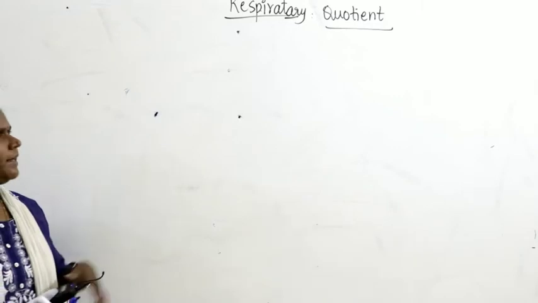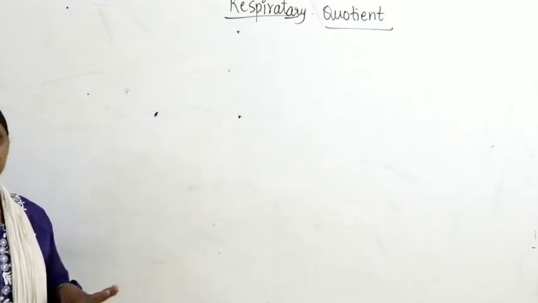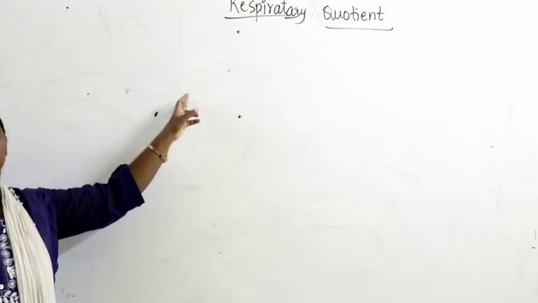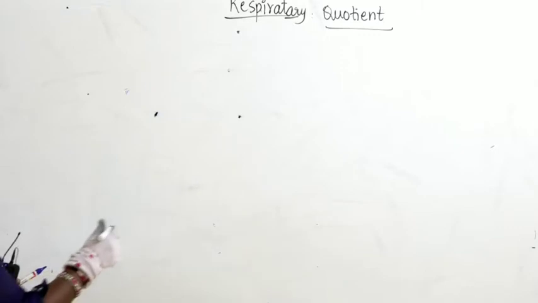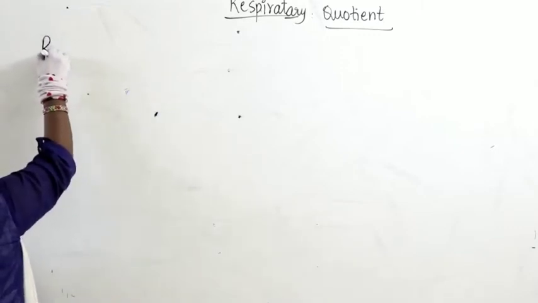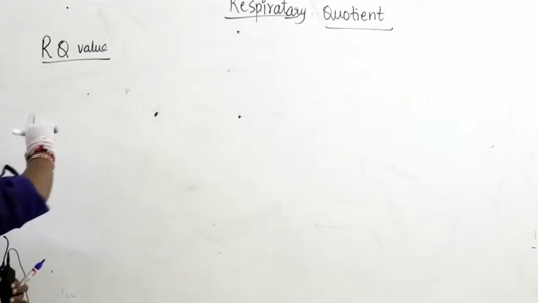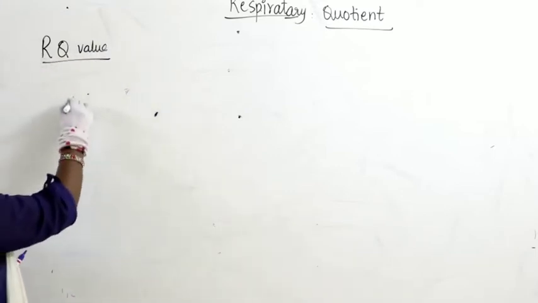So we studied about anaerobic respiration as well as aerobic respiration. Now let us try to understand what is meant by respiratory quotient. Respiratory quotient, RQ, can be calculated. Generally we say RQ value, meaning respiratory quotient value.